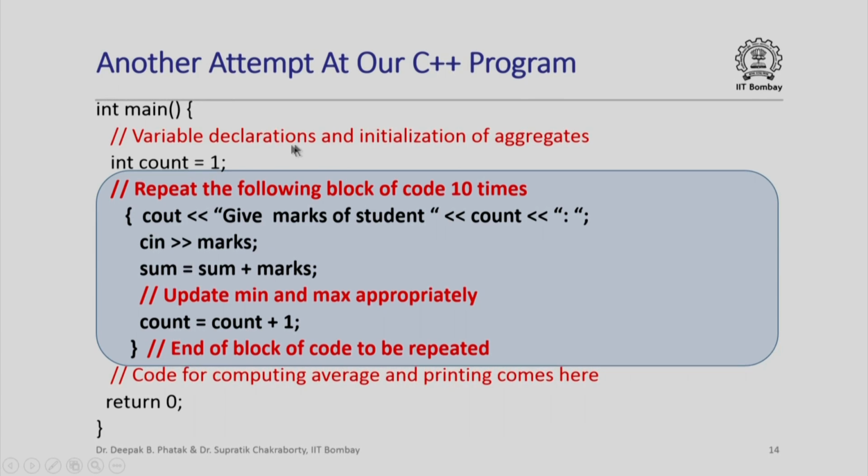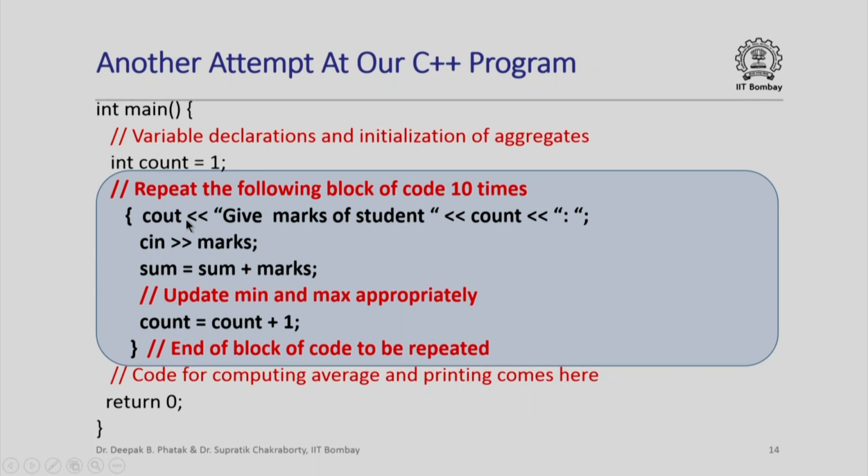Here is our usual variable declarations and initialization of aggregates. I have kept a separate integer variable called count, initialized it to 1, and then I am saying that I want to repeat the following block of code 10 times. Note that I have just written it within comments here. If I feed this program to a C++ compiler and run it, it will ignore this comment, so it will not really execute it 10 times, but this is my intent. I want to do something here which will make the program repeat this block of code 10 times.